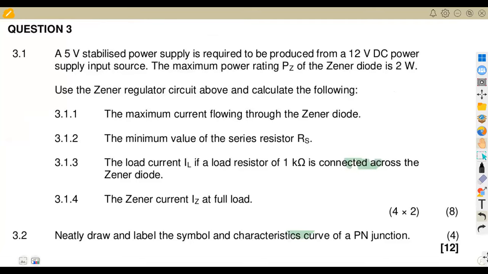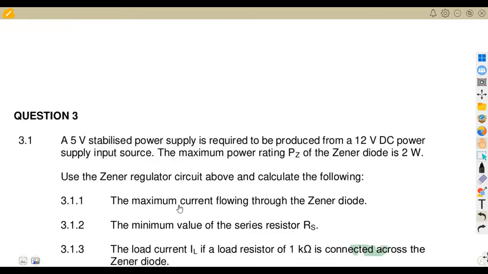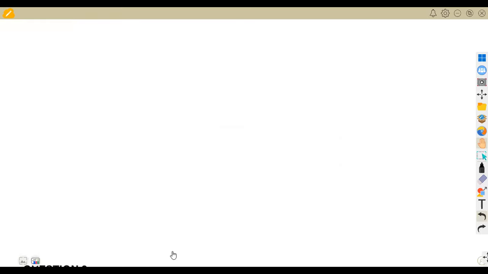Then we are given, on question number 3, a 5-volt stabilized power supply, to be produced from a 12-volt DC power supply input source. The maximum power rating PZ of a Zener diode. So this one uses a Zener diode. Use the Zener regulator circuit above and calculate the following. All right, so this is the application of a Zener diode, in this case a Zener regulator.